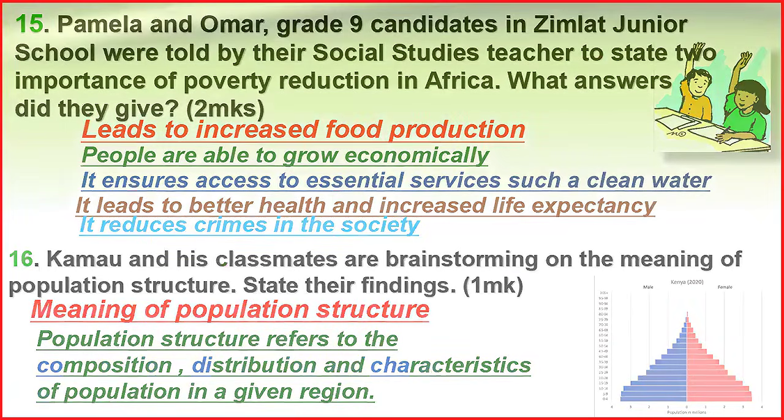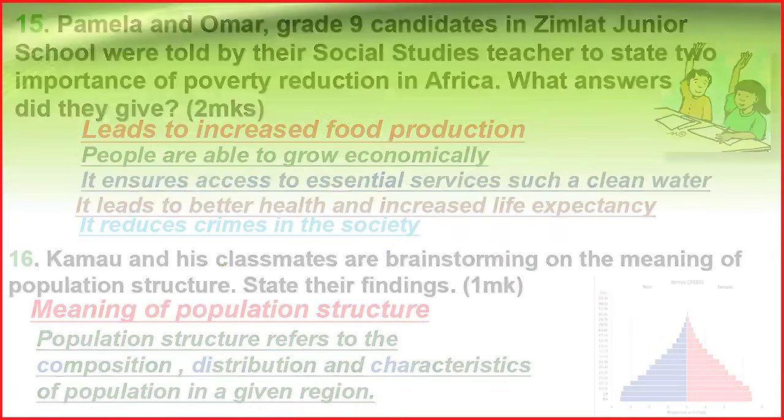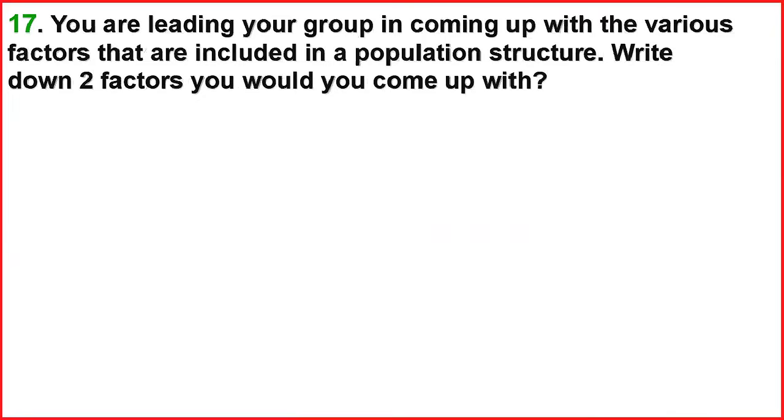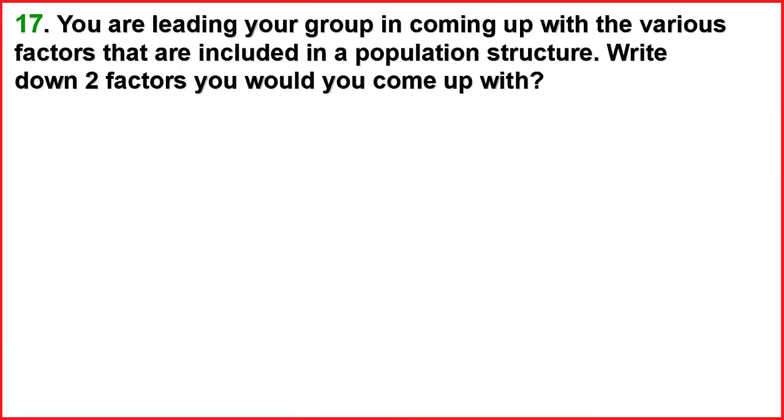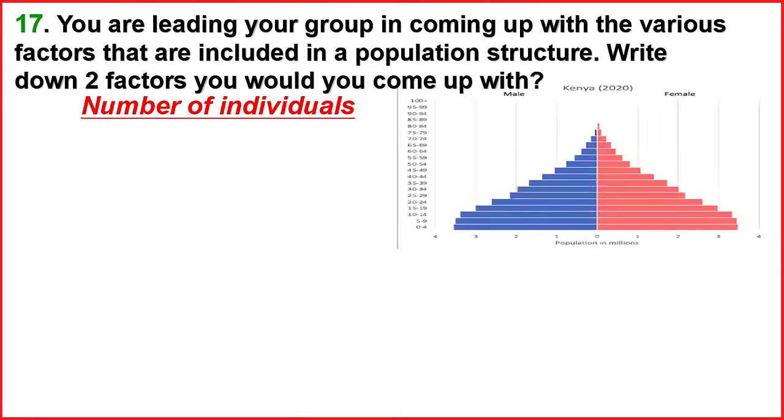Question number 17 says, you are leading a group in coming up with the various factors that are included in population structure. Write down 2 factors you would come up with. So here we can just say number of individuals.